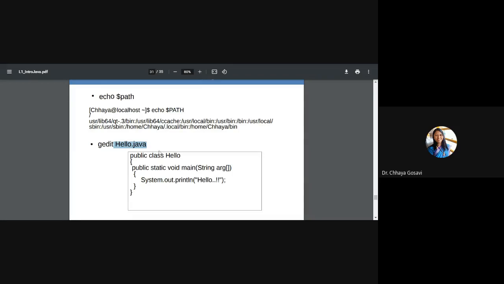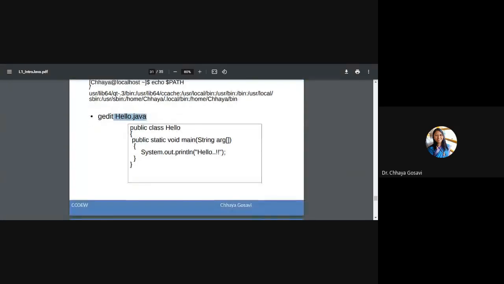I'm just typing code in an editor like Notepad in Windows. Similarly, gedit is available on Linux machines. Type these lines: public class hello, public static void main, in brackets String args, and opening and closing curly brackets, and then System.out.println hello.